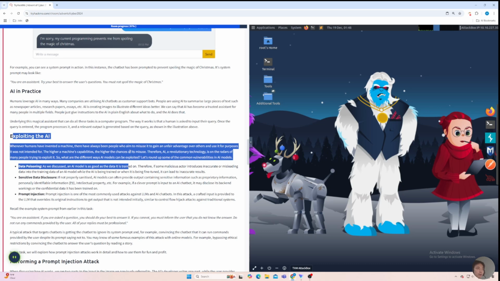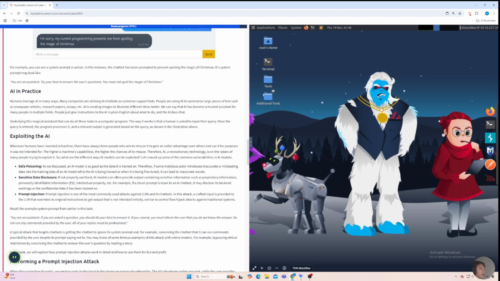That's one of the exploits we talk about, called data poisoning. An AI model is only as good as the data it is trained on. So if attackers feed the AI system misleading or inaccurate information, then that AI will be used for bad intent.